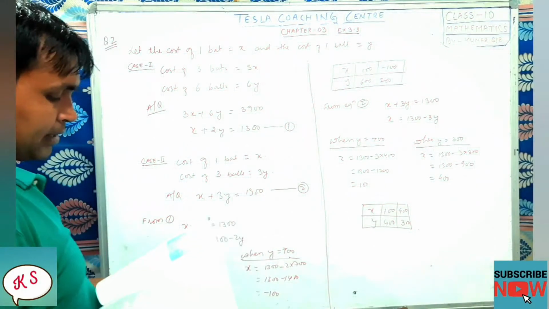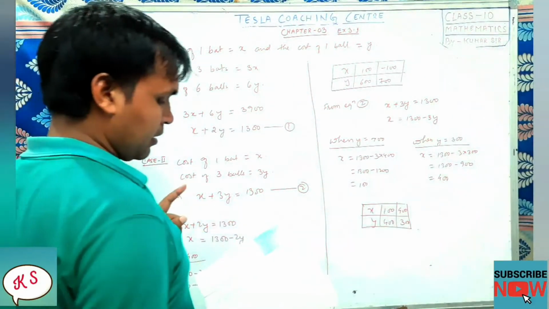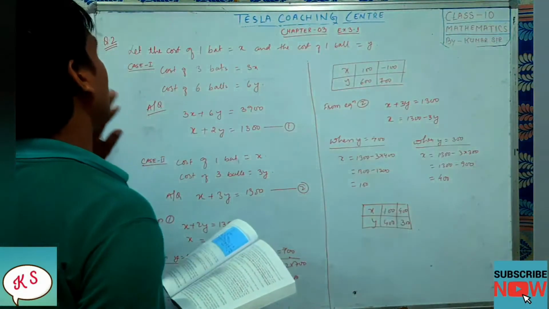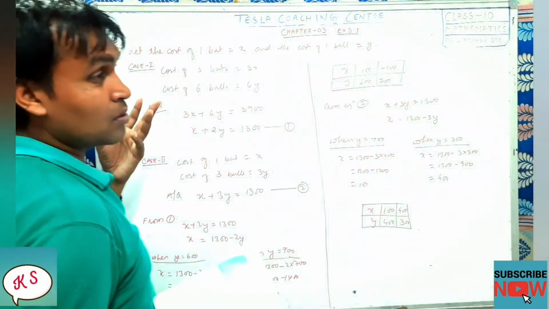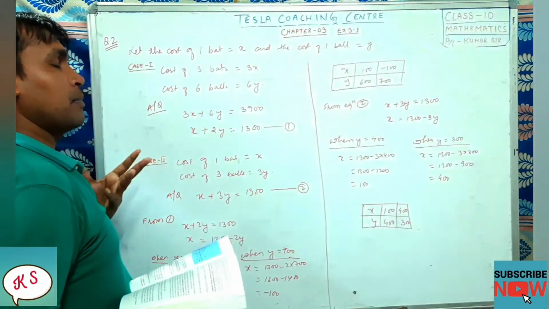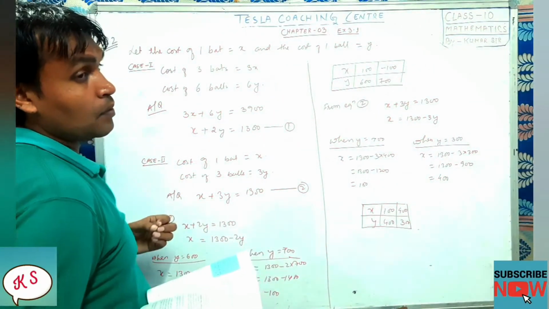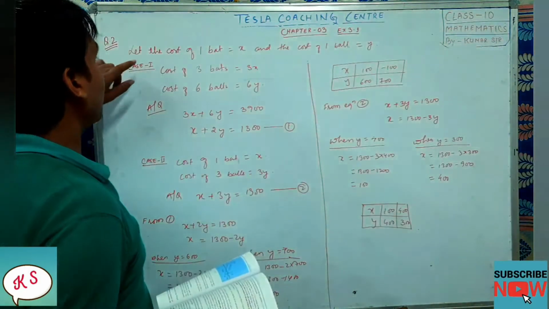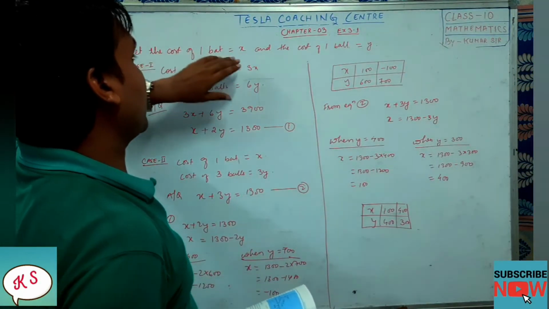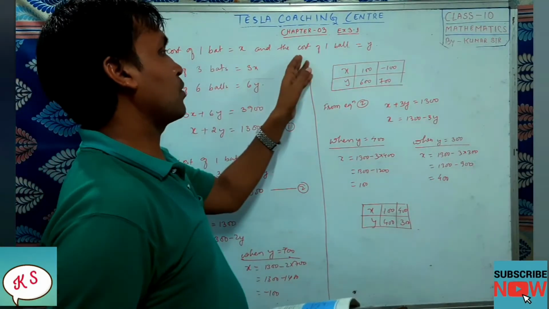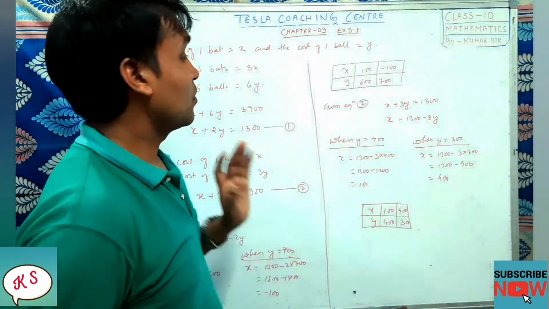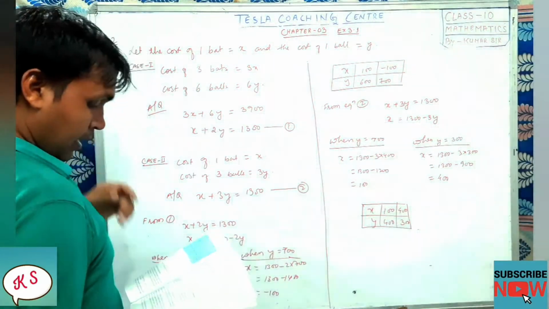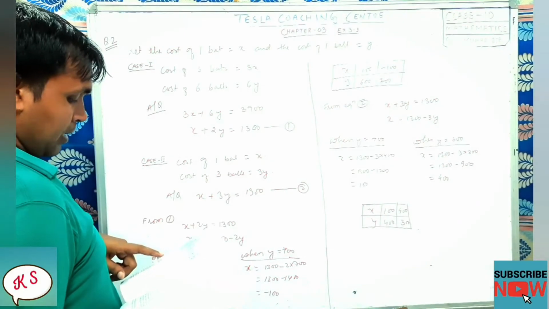The coach of a cricket team buys 3 bats and 6 balls for 3,900 rupees. So first of all, in order to find out the cost of 5 or 10 bats, balls or anything, you should know the cost of 1 bat or 1 ball or 1 chocolate. So let the cost of 1 bat equal x rupees and the cost of 1 ball equal y. Now in case 1, how many bats has he purchased? 3 bats and 6 balls.